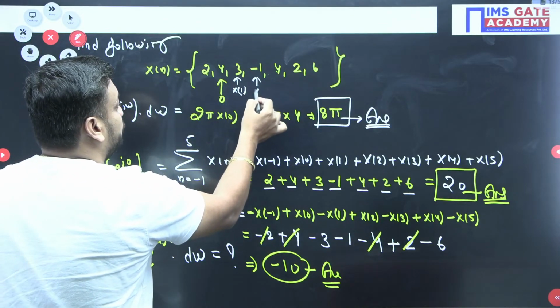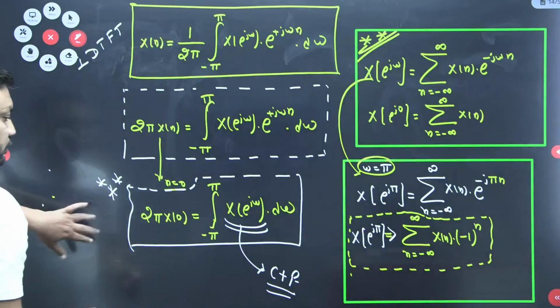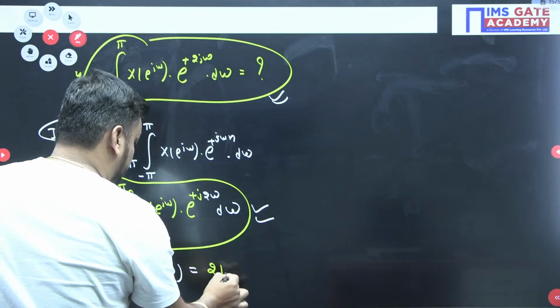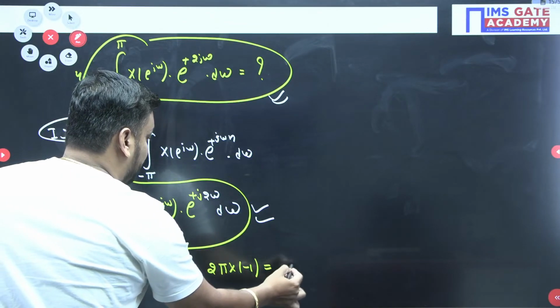And this is x2. So the x2 value is minus 1. So your answer is nothing but 2 pi into minus 1. The final answer is nothing but minus 2 pi.